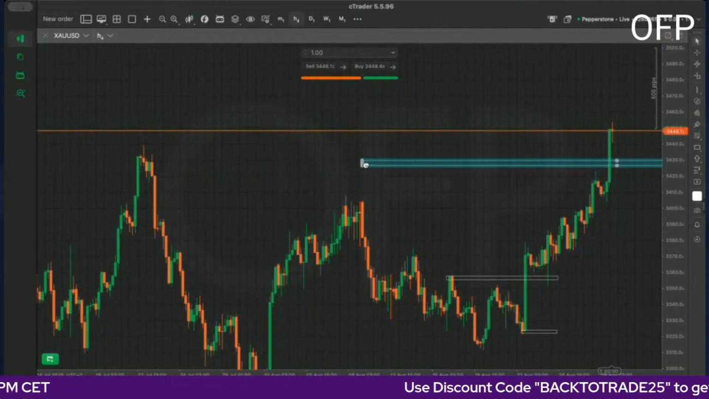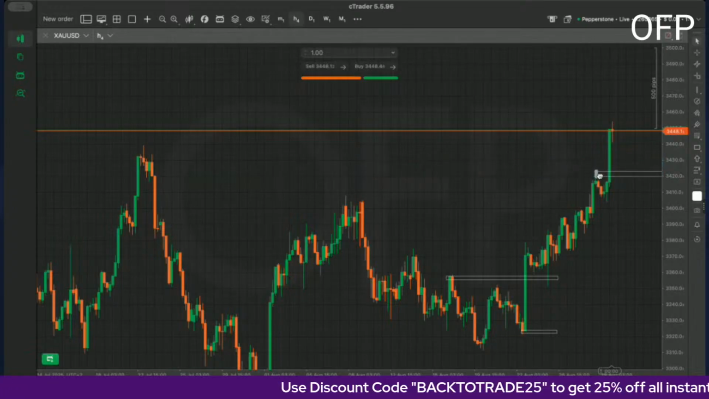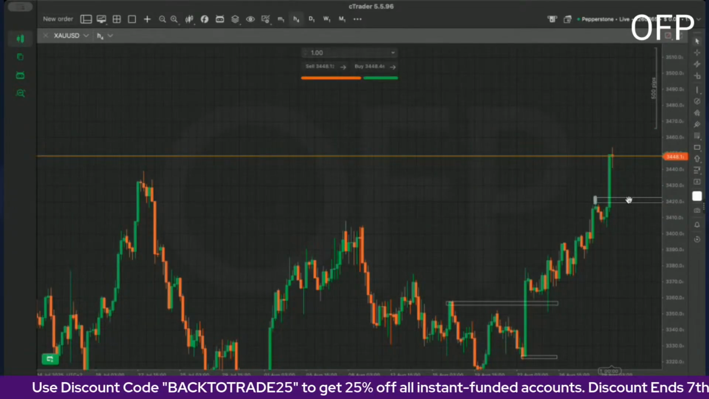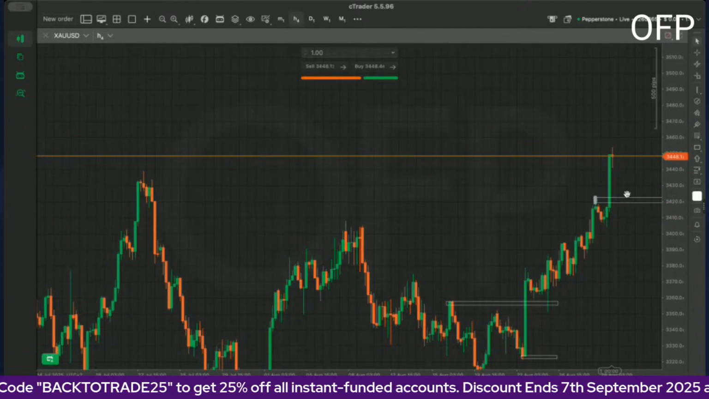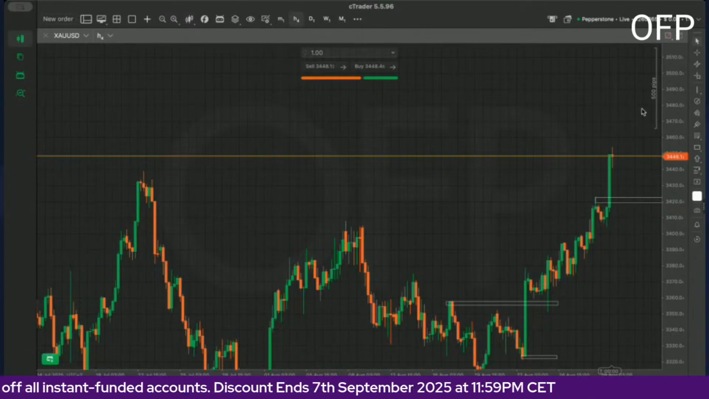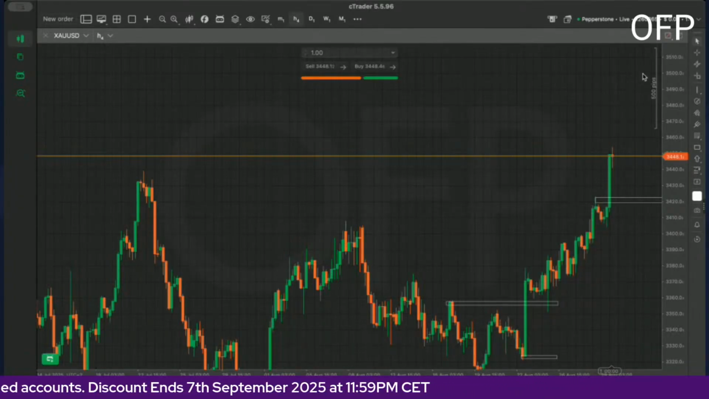So the pullback I'm mentioning right here is the one here at this resistance level. So we could actually be seeing a push all the way down into this area at 420. Then from there, we could be bouncing off 420, then coming all the way back up to the upside here.